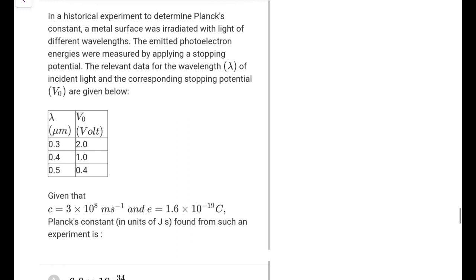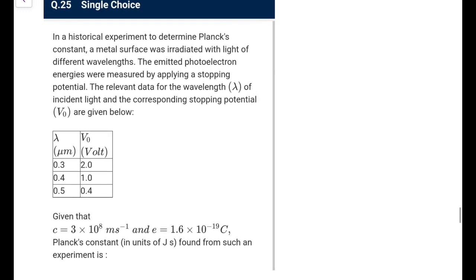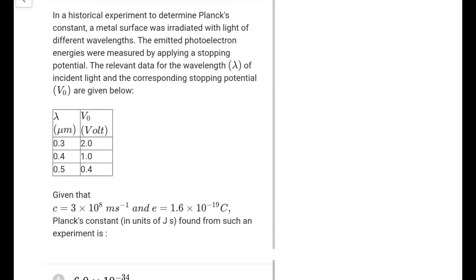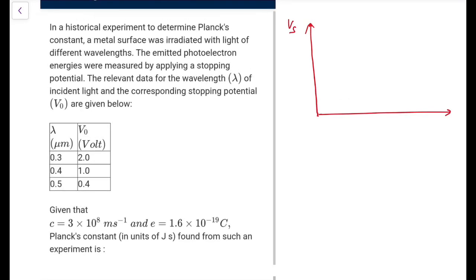Next one. In a historical experiment to determine Planck's constant, a metal surface was irradiated with light of different wavelengths. Emitted photoelectron energy was measured by applying a stopping potential. Relevant data was given. To find the value of Planck's constant, basically you will plot a graph from this. So we will plot a graph between Vs and lambda. If we draw this curve, it would be better to plot Vs versus 1 by lambda.